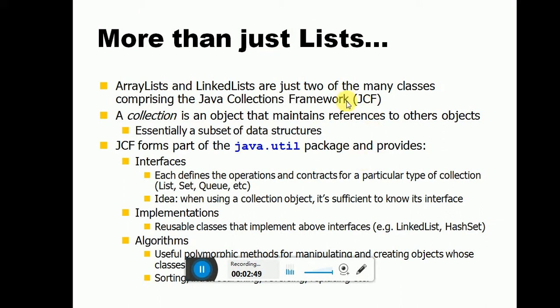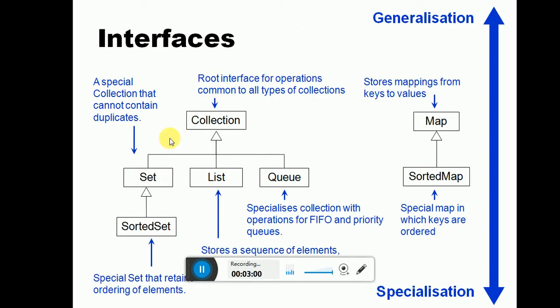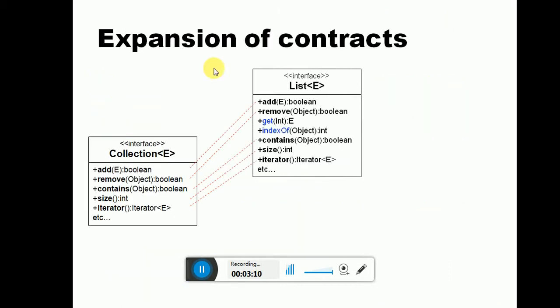A collection maintains references to other objects. What packages are used? The java.util package, with interfaces, implementations, and algorithms. Say interfaces: what are the collections? Set, list, queue, sorted set. Next one is map, sorted map. A set is special in that it cannot contain any duplicate element. Let's explain the contracts: add, remove, contains, size, iterator; for list, add, remove, get, indexOf, contains, size, iterator.